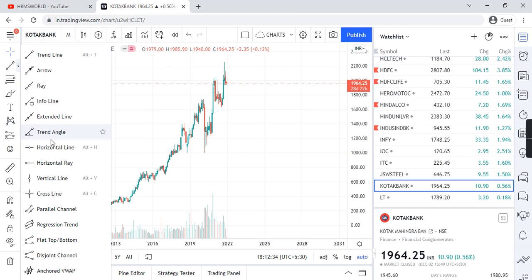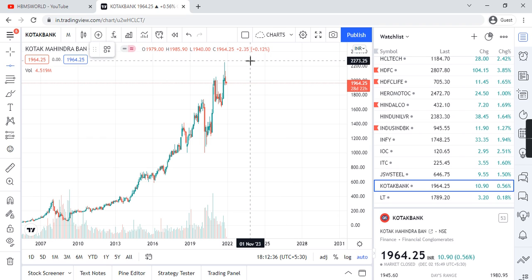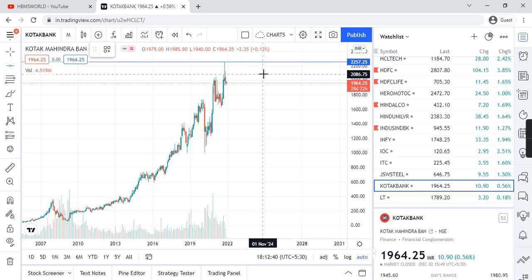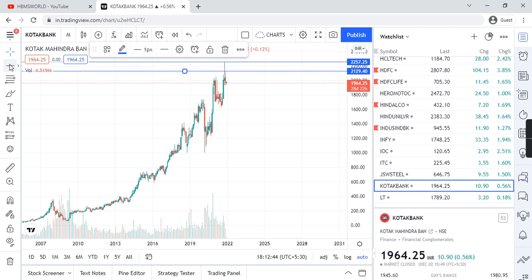Its highest resistance is, you can say, 2257. Second highest resistance is 2129. This is one of the major resistances. This particular point, you can say 2033 or 2044 approx.